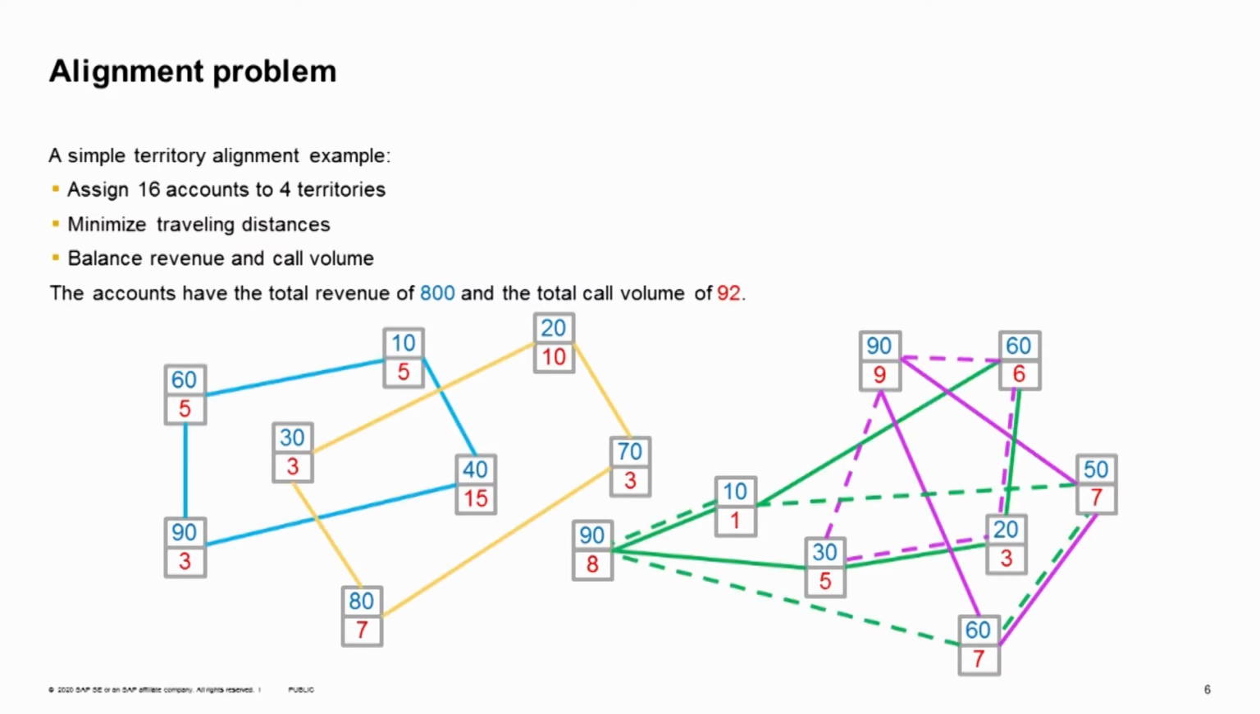And I show you the solution here. Here you see the solid lines in different colors that represent each territory. And the solid lines show the best solution, and the dashed lines show the second best solution. And as you can see here, it's not very obvious what the best solution is, even for this very simple problem. And usually the sales managers do this type of problem manually, and it takes some time, especially when we have a large number of accounts. It might be a challenging problem.